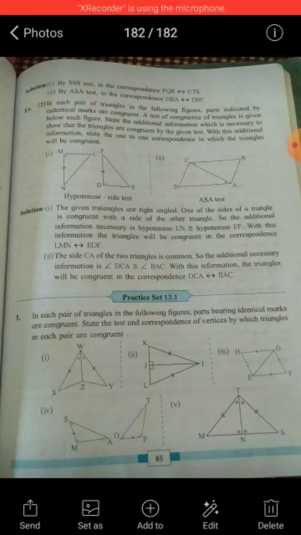In the first example, one side is common between the two triangles, and the side and angle included in between them are congruent. Therefore by the SAS test these two triangles are congruent, and the correspondence you have to show is ZWX correspondence ZWY.